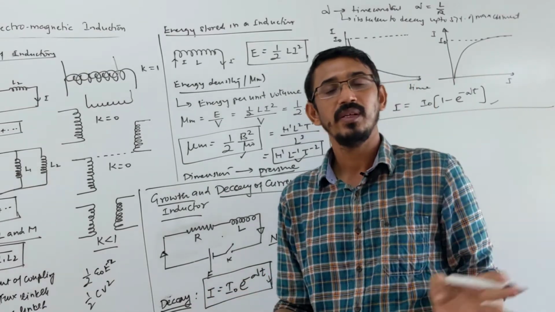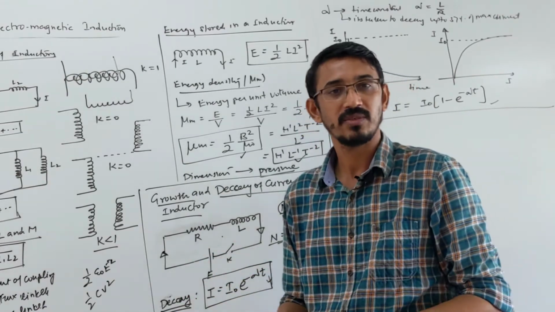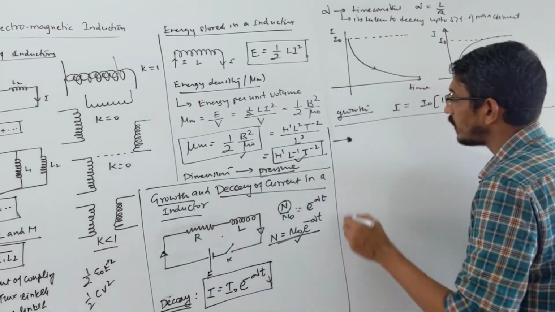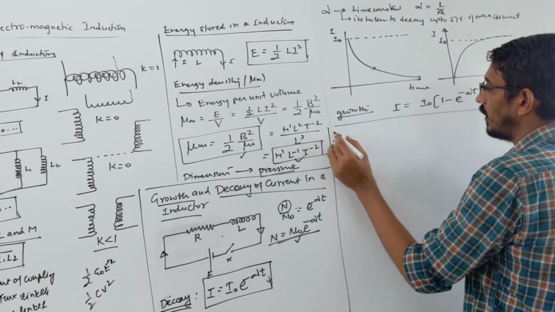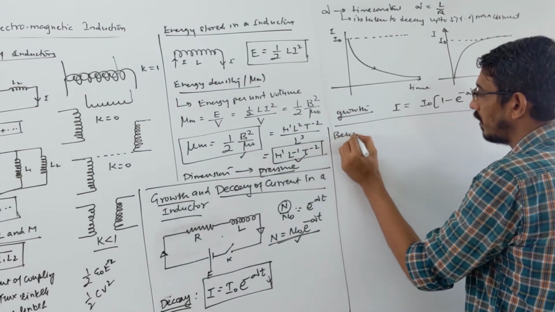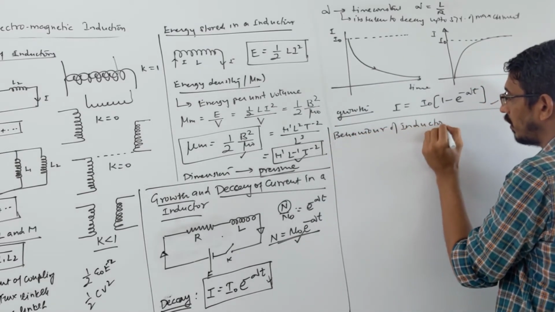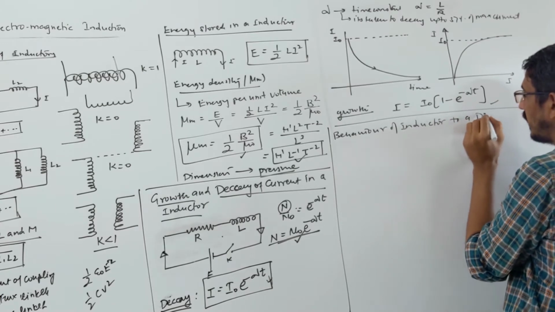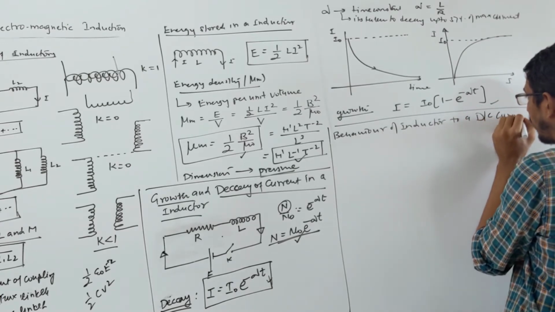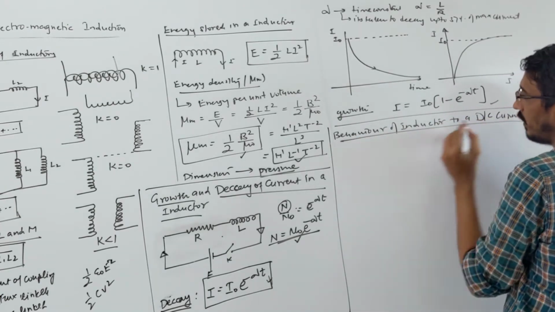In the next chapter we learn inductor and capacitor connected to an AC source. So remember that we are talking about the behavior of an inductor to a DC current, direct current, how it behaves. Keep that in mind.